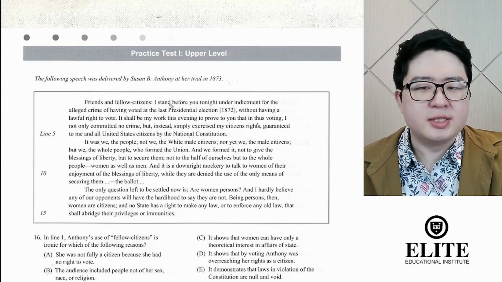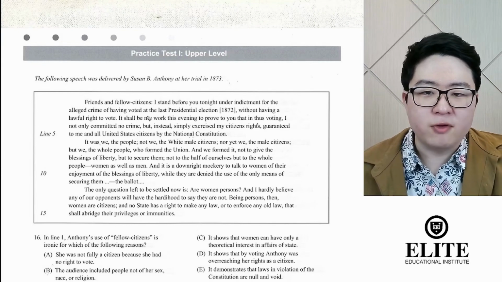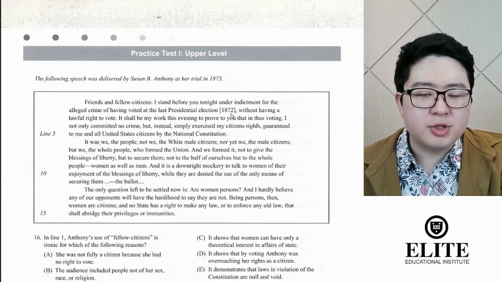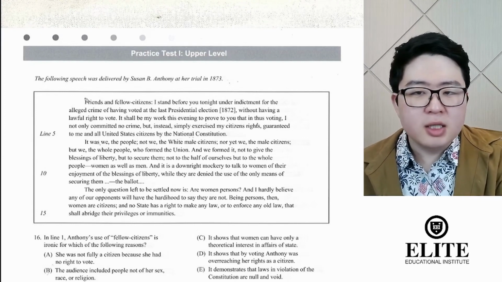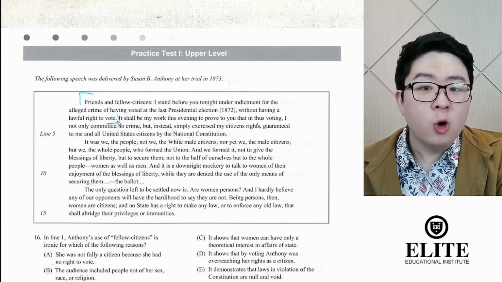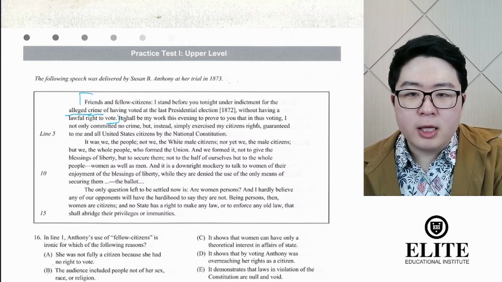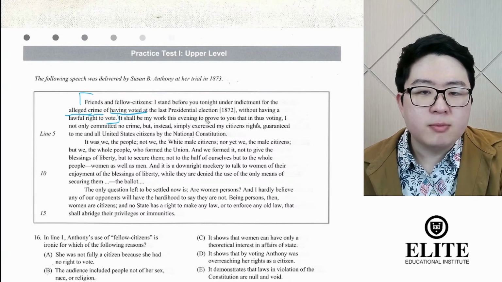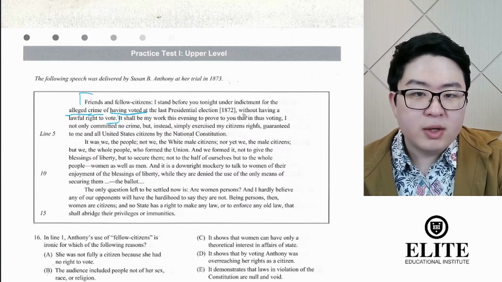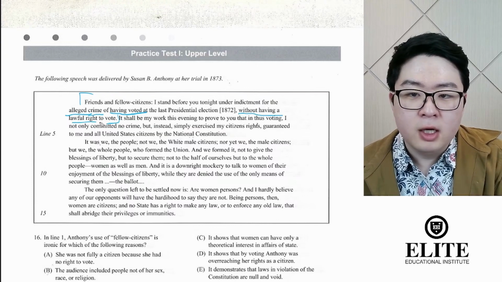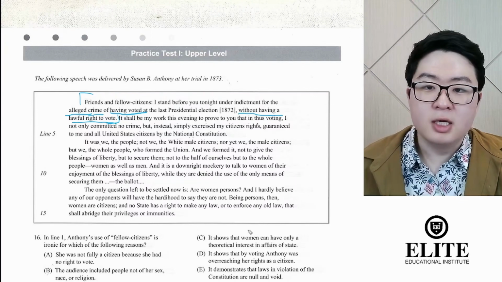Friends and fellow citizens, I stand before you tonight under indictment for the alleged crime of having voted at the last presidential election in 1872 without having a lawful right to vote. So immediately we're given a few bits of information. We know why she's on trial. She's been accused of a crime, that crime of having voted in the presidential election. And normally, of course, voting is not a crime. So why is it a crime for her? Well, it says that she doesn't have the right to vote. You might not know that women don't have the right to vote yet, but it'll become clear as you read the rest of the passage here.